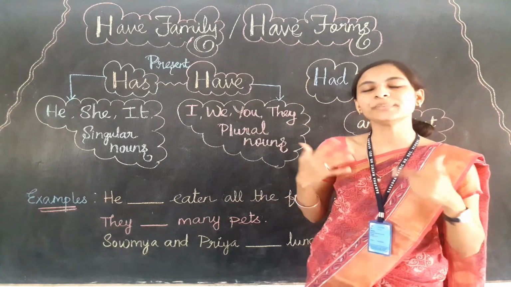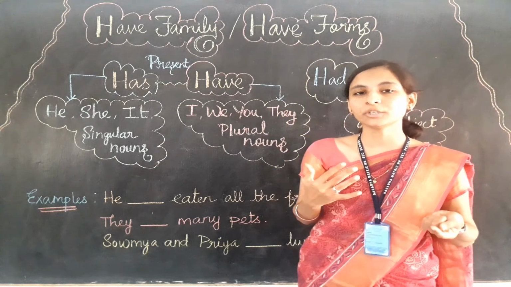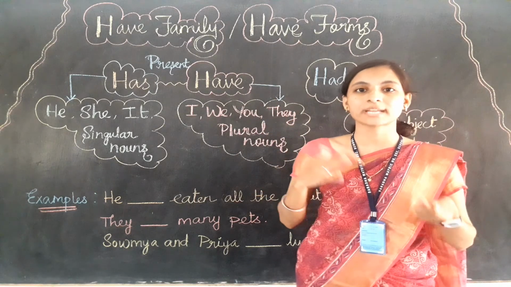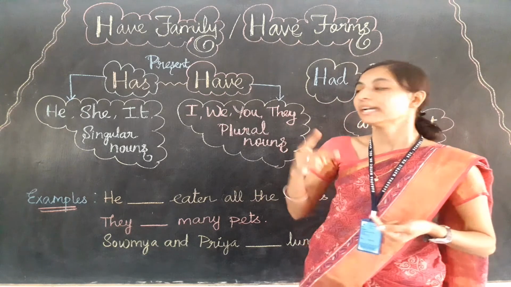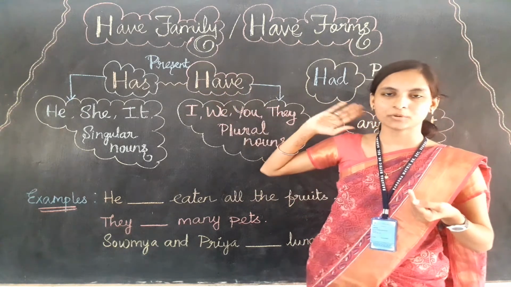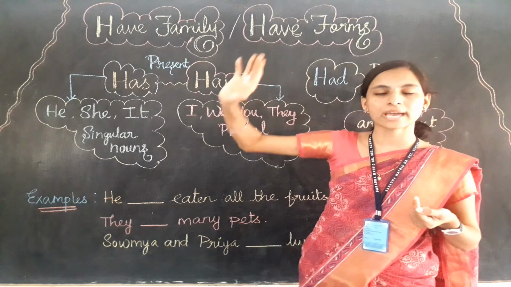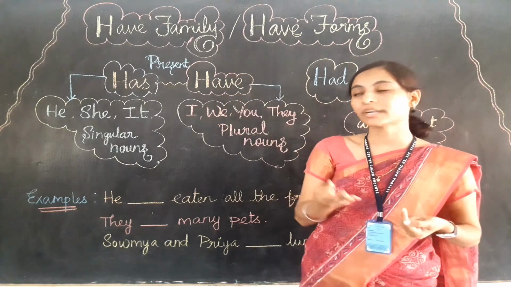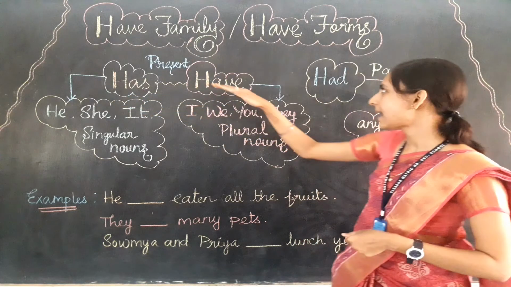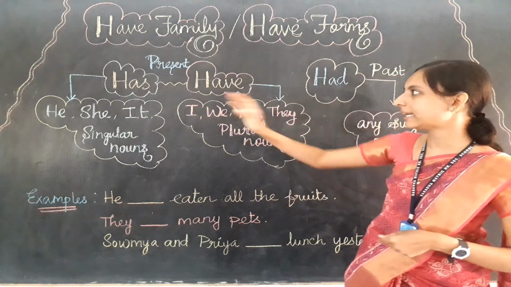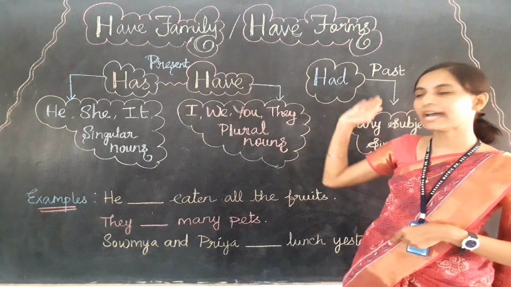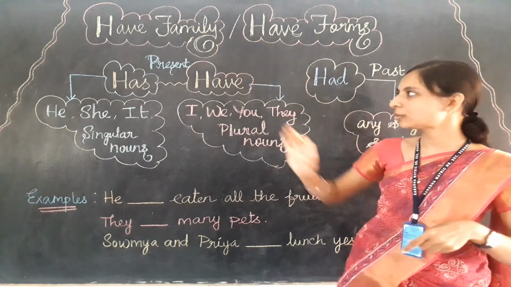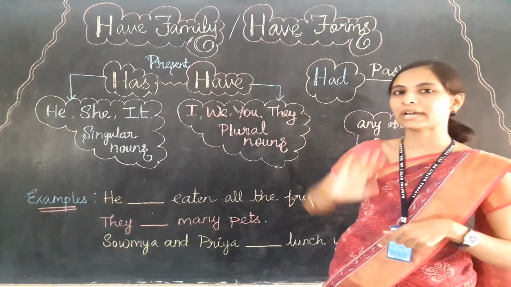In the previous video I already told you that every auxiliary verb or helping verb has two times, that is present time and past time. First, have family or have form verbs contain three verbs, and what are they? That is has, have and had. I repeat again, has, have and had are the have family verbs or have form verbs. So these three verbs refer to the have family.